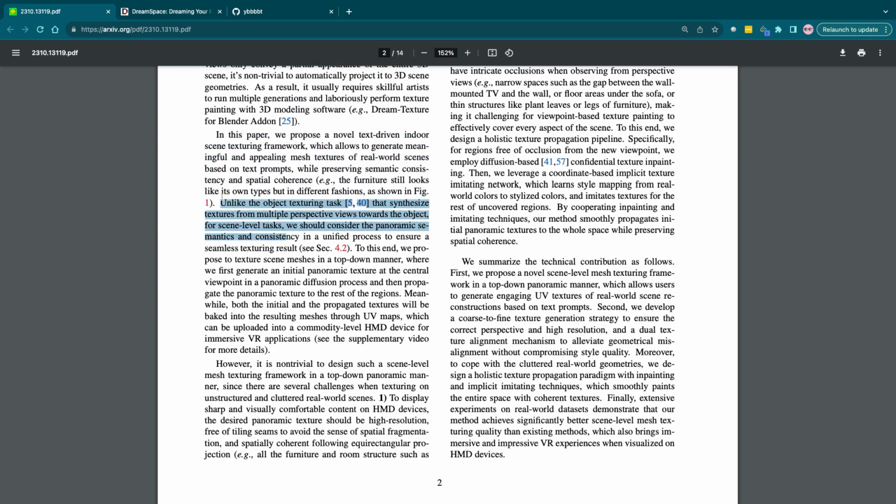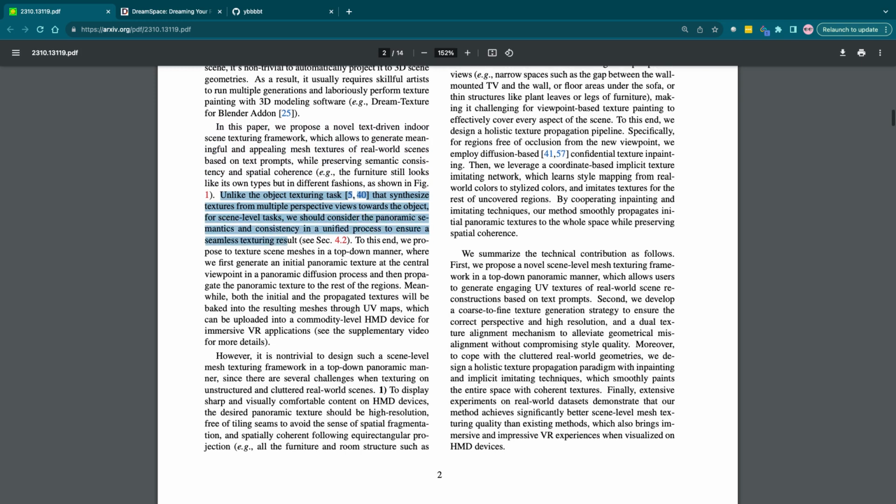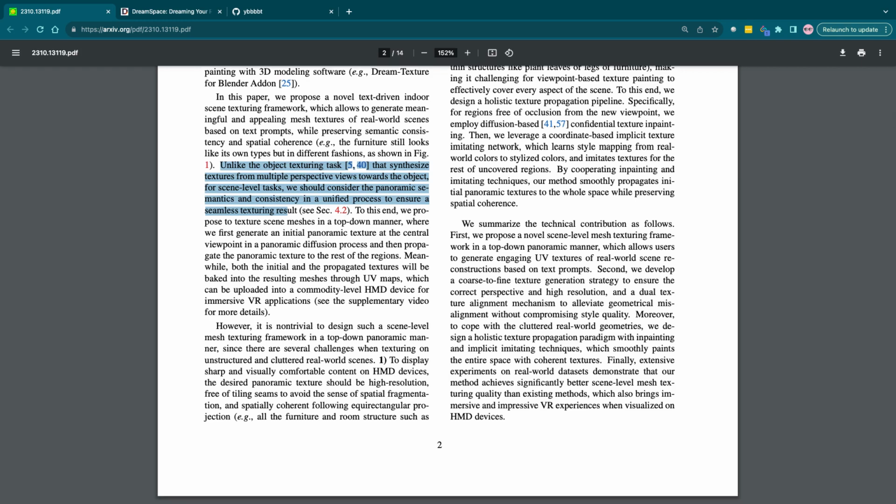We should consider the panoramic semantics and consistency in a unified process to ensure a seamless texturing result. To this end, they propose to texture scene meshes in a top-down manner, where we first generate an initial panoramic texture at the central viewpoint in a panoramic diffusion process, and then propagate the panoramic texture to the rest of the regions. Meanwhile, both the initial and the propagated textures will be baked into the resulting model meshes using UV maps, which can be uploaded into a commodity-level XR VR HMD device for immersive VR applications.